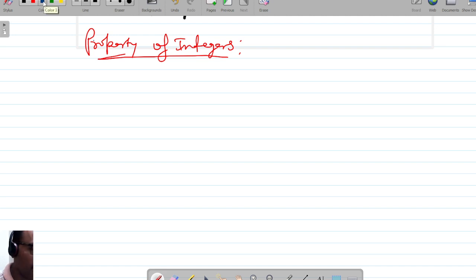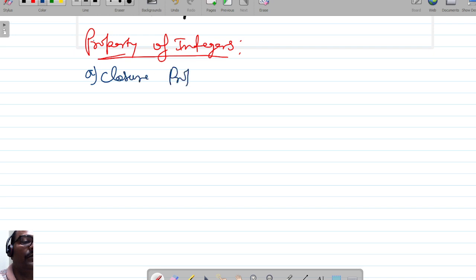What are the properties of integers? First of all, all integers follow the closure property.